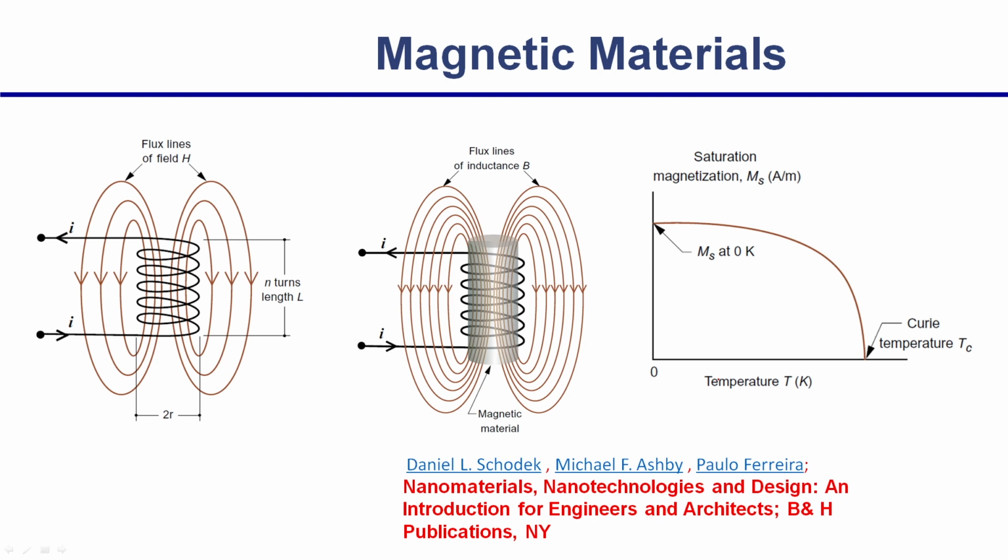This is basically how magnetic fields are produced, but there are a lot of naturally available magnets which can create a magnetic field without application of any current, like pure iron and magnetite, Fe3O4, iron, nickel, cobalt. They are strong magnets. This magnetic property is explained in terms of the magnetization or saturation magnetization. Magnetization is very easy to understand.